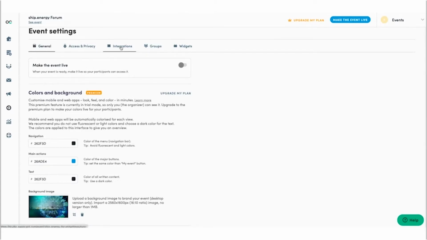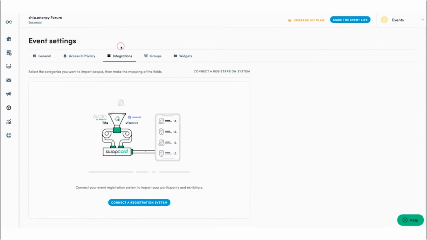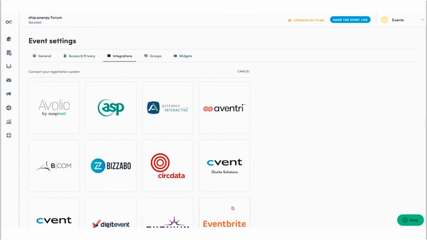The next thing in this section is the integrations. So what you're able to do is connect registration systems to Swapcard. This means that as soon as someone registers via Eventbrite, for example, they will automatically populate into your event Swapcard platform, so that you don't have to worry about importing or adding them yourselves at any point. It will do it automatically. So it's really easy. You can click connect to registration system here and Eventbrite here, and then you just need to follow the on-screen steps in order to connect the two together.